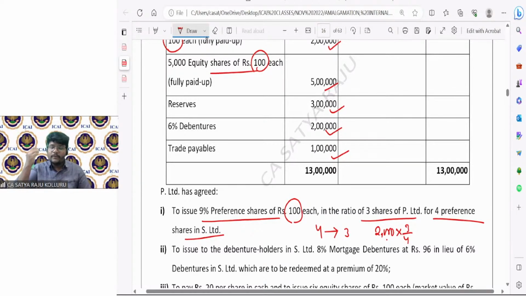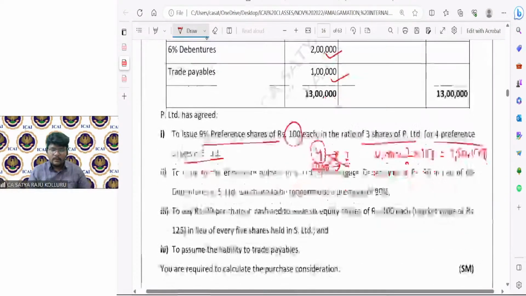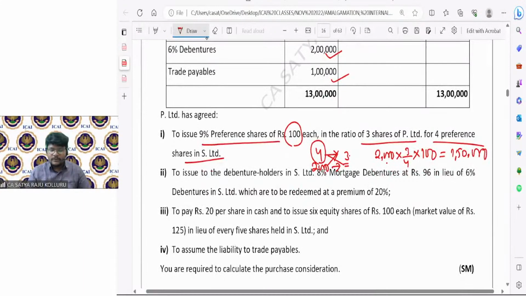Correct? Still, if you have any confusion, sir, for every 4 shares, 3 shares, means existing selling company shares 2000, then you can cross multiply, 2000 into 3 by 4 will come into the picture. Into each share is going to be issued at 100. This is the amount payable to preference shareholders. 2000 into 3 by 4 into 100, which is equal to 1,50,000. Correct?